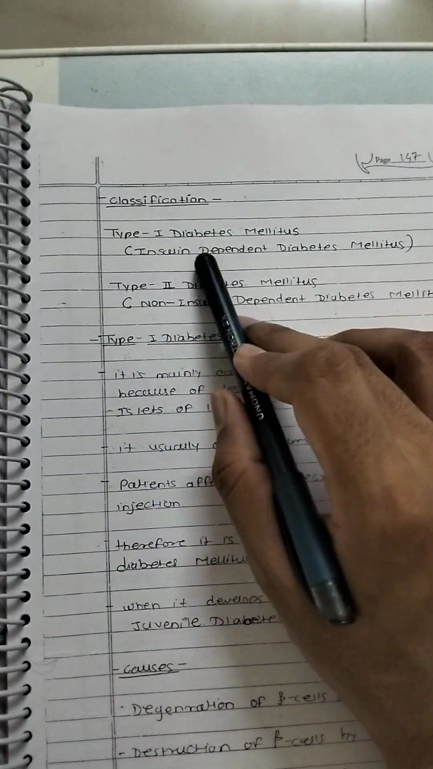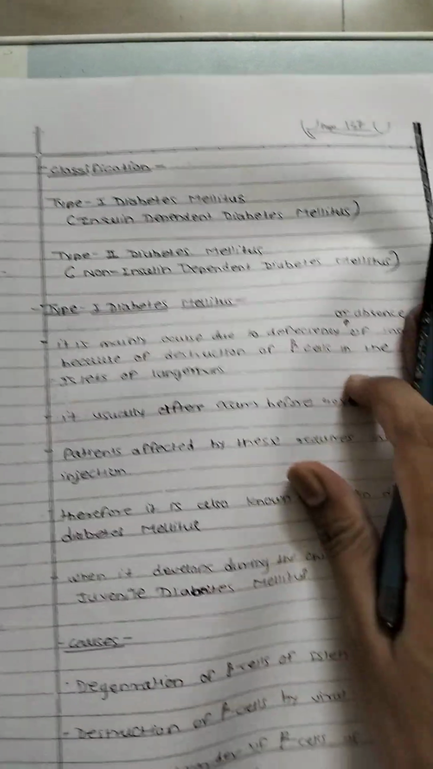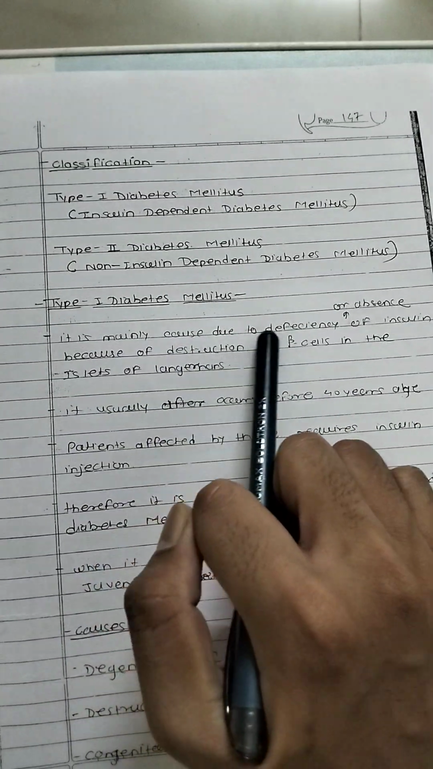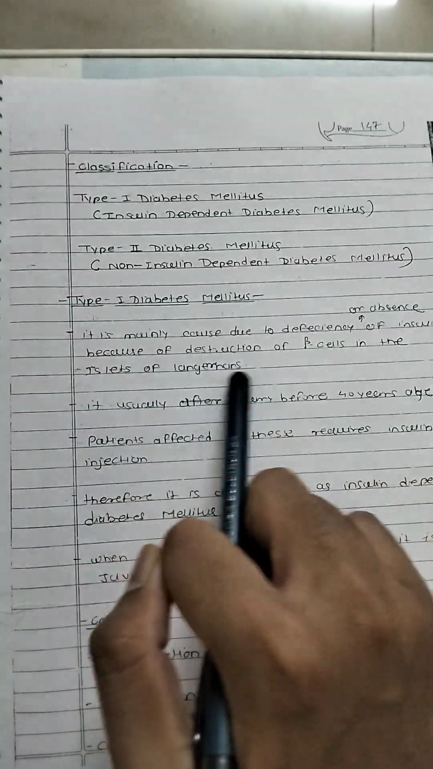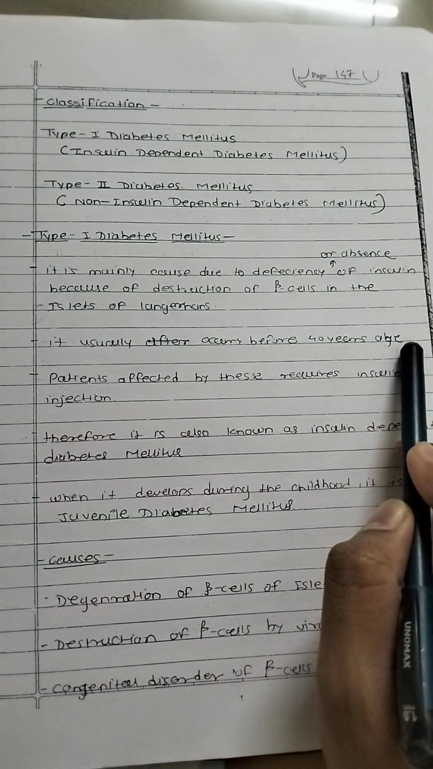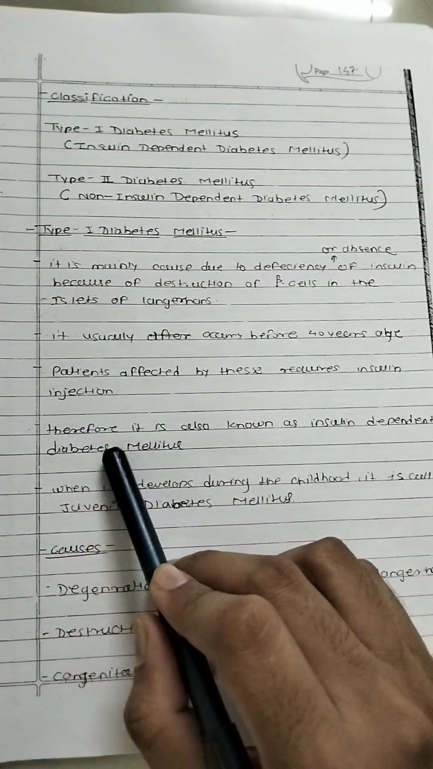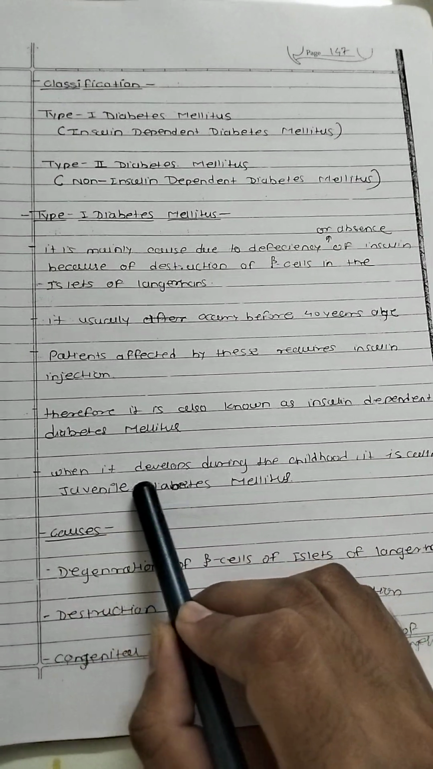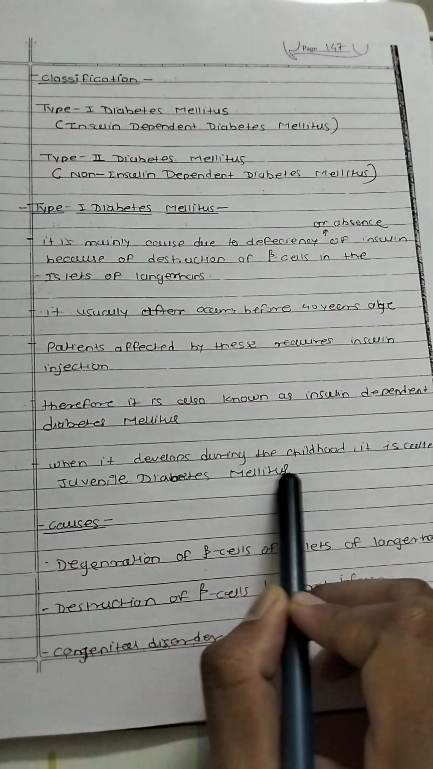Applied physiology: diabetes mellitus. Classification: Type 1 diabetes mellitus, insulin dependent diabetes mellitus. Type 2 diabetes mellitus, non-insulin dependent diabetes mellitus. Type 1 diabetes mellitus is caused due to deficiency or absence of insulin because of the destruction of beta cells in the islets of Langerhans. It usually occurs before 40 years of age. Patients affected by this require insulin injection. Therefore, it is also known as insulin dependent diabetes mellitus. When it develops during childhood, it is called juvenile diabetes mellitus.